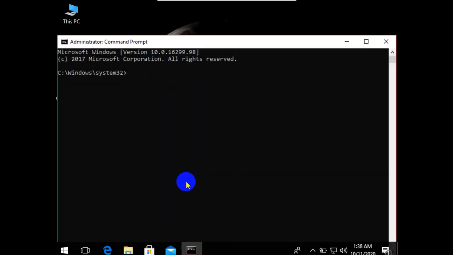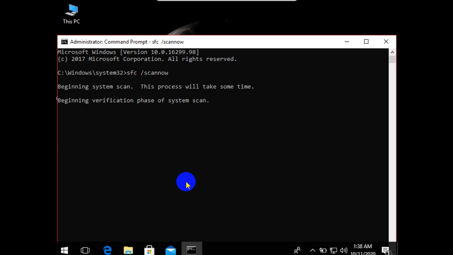Type sfc /scannow. Okay, this command will scan all protected system files and replace corrupted files. Okay, and you have to press enter. This process will take some time, so you have to be patient.